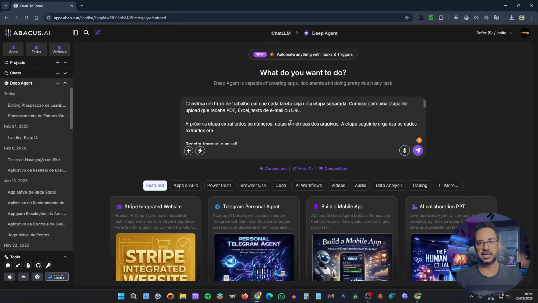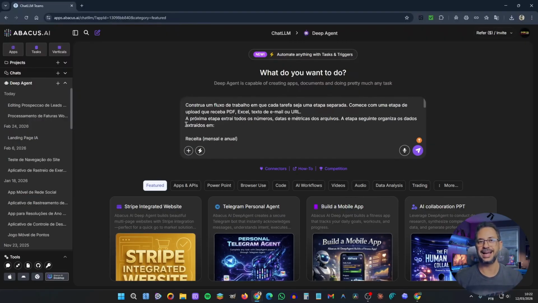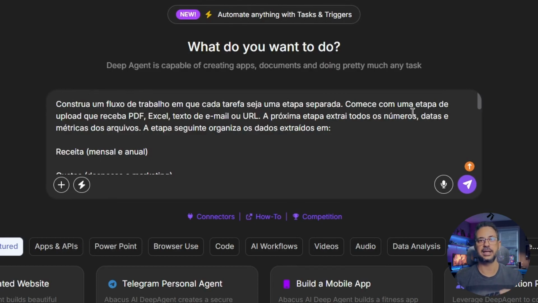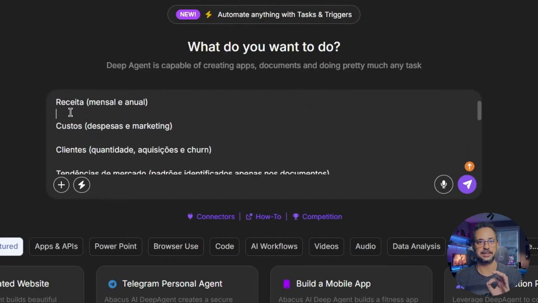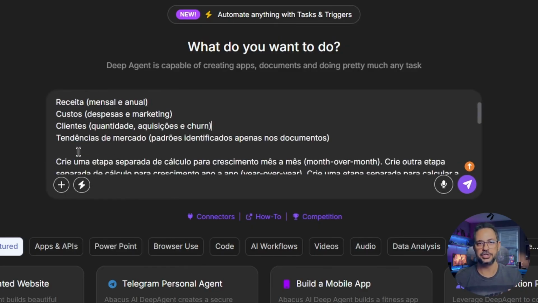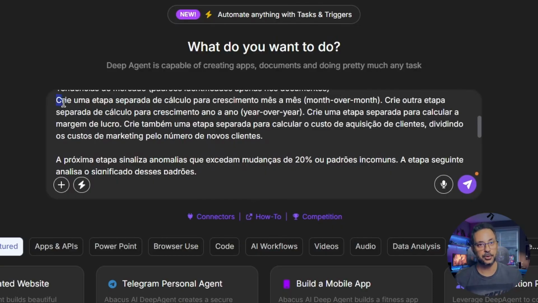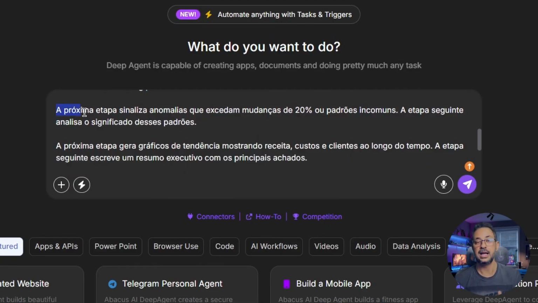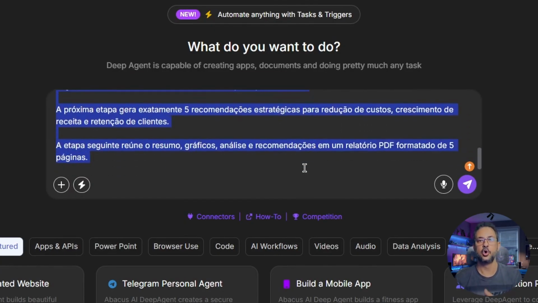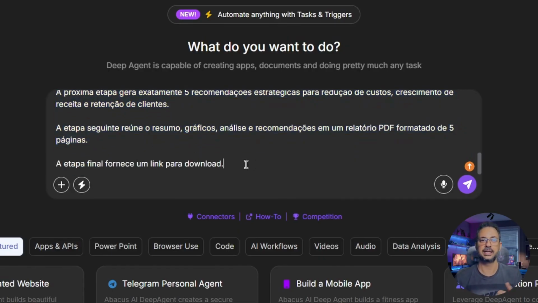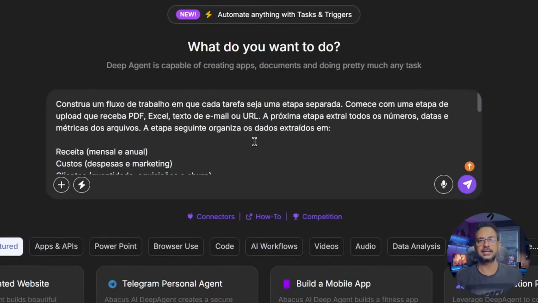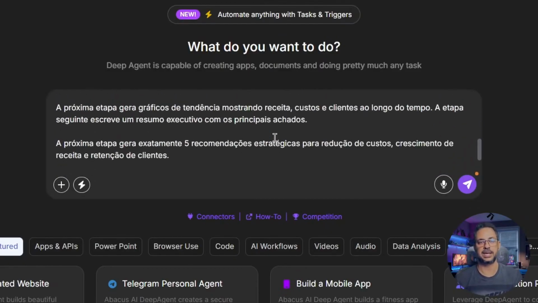Well, in this last example, I want to create an automatic report pipeline workflow. Check out what I'm going to ask. Build a workflow where each task is a separate step. Start with an upload step that accepts PDF files, Excel files, email text, or a URL. The next step will extract all the numbers, dates, and metrics from the files. The following step organizes the extracted data into monthly and annual revenue, costs, expenses and marketing, customers, quantity, acquisition, and churn, and market trends, patterns identified only in the documents.